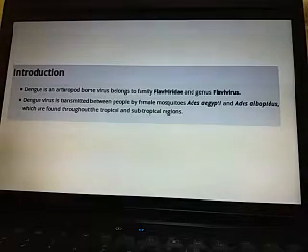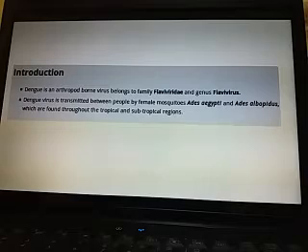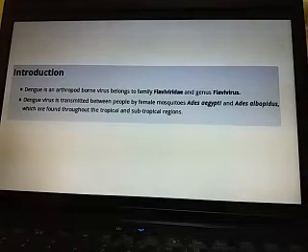Dengue is an arthropod-borne virus belonging to the family Flaviviridae and genus Flavivirus. The virus is transmitted from infected people to healthy persons through the female mosquito, that is, Aedes aegypti and Aedes albopictus.